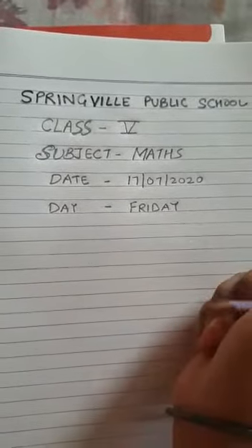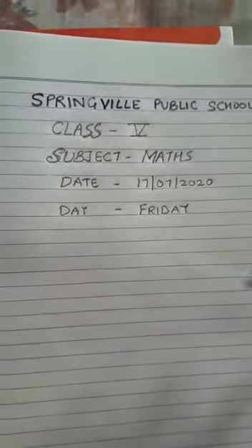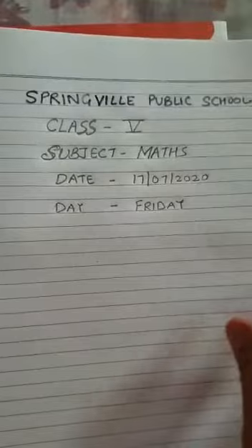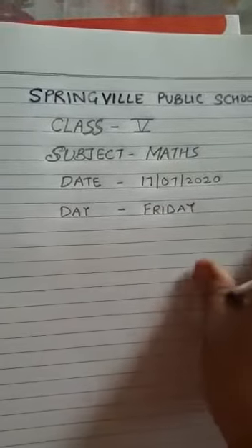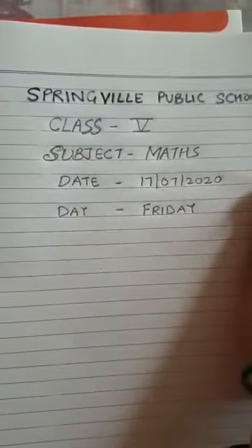The day is Friday and we are going to revise our chapter 1. The topic is rounding of numbers. We have already done this chapter, now we are just doing revision. You have to recall what we have learned previously. So, rounding of numbers.